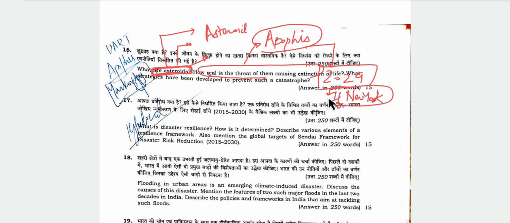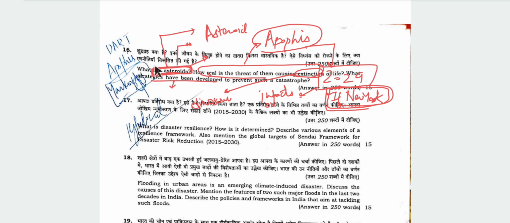This shows the level of threat which asteroids pose to the Earth. And you can also mention that if an asteroid impacts on land, the destruction can be much larger than the impact on water. And in the extinction part you can tell how dinosaurs went extinct when an asteroid impacted, and what strategies have been developed.